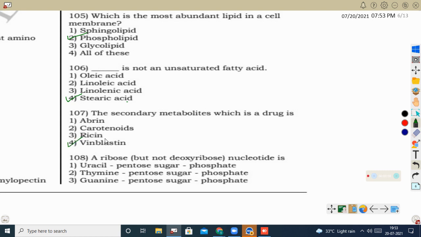Ricin and heparin are toxins. Carotenoids are pigments. Heparin is also a toxin, ricin is also a toxin.